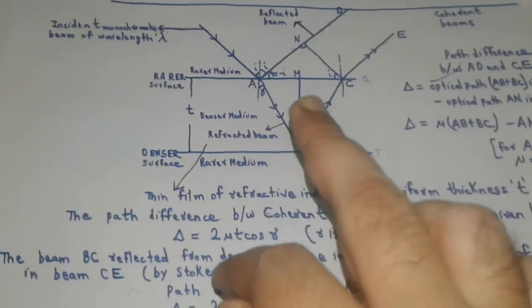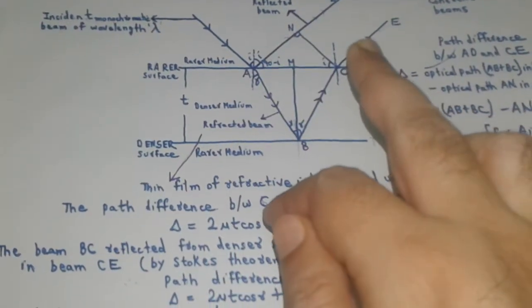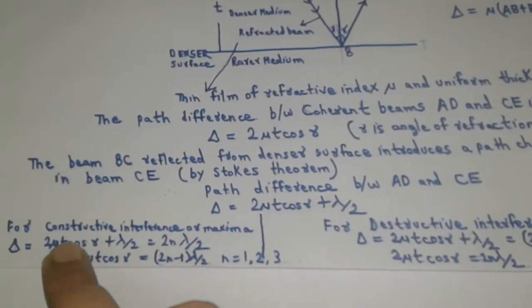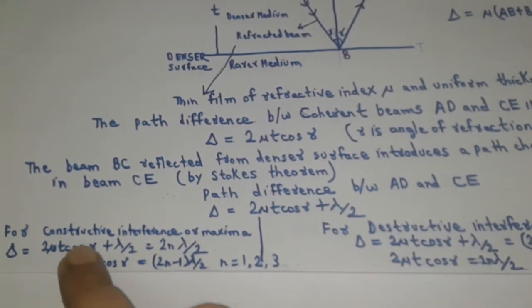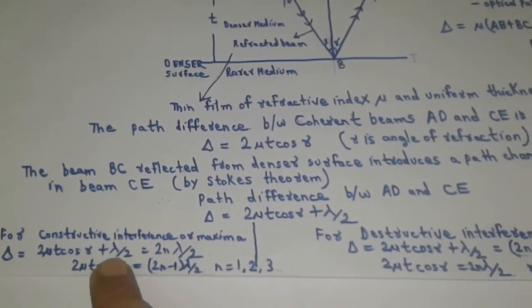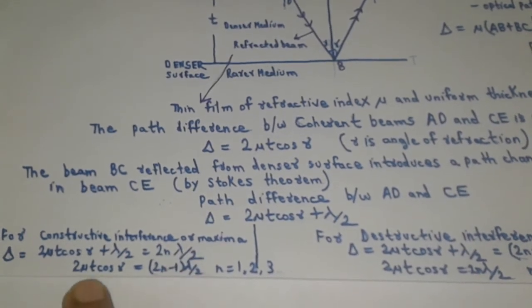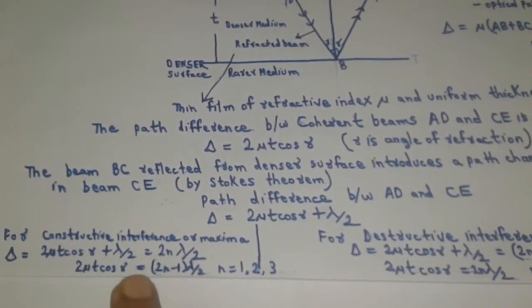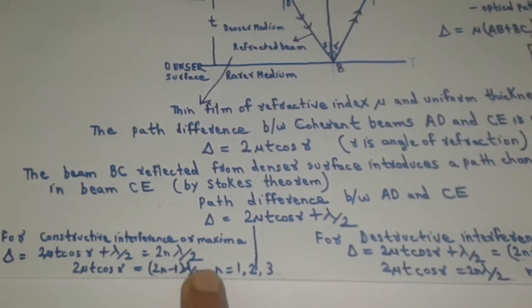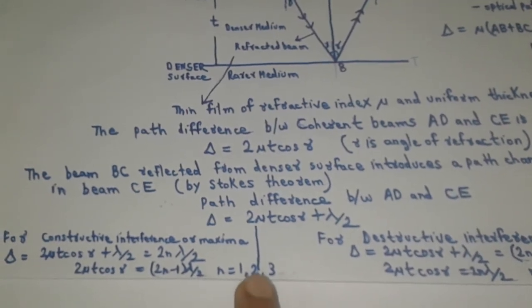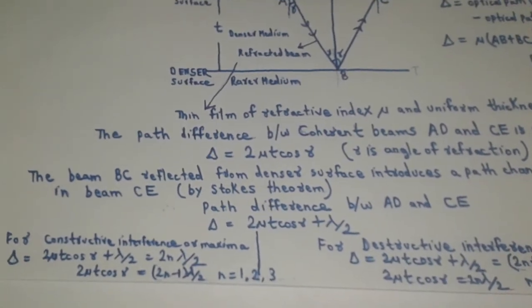To satisfy the condition of constructive interference or maxima, the path difference delta equal to 2 mu t cos r plus lambda by 2 must be equal to 2n lambda by 2. So it can be written as 2 mu t cos r equal to (2n minus 1) lambda by 2, for n equal to 1, 2, 3 and so on.